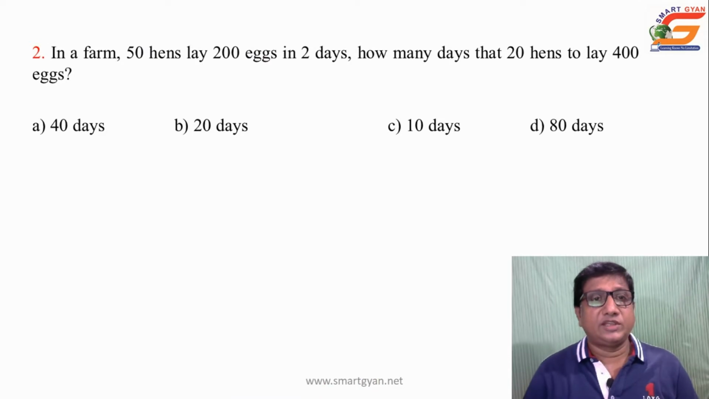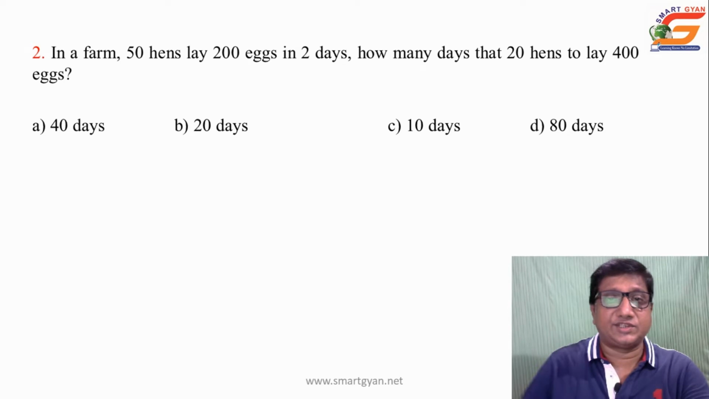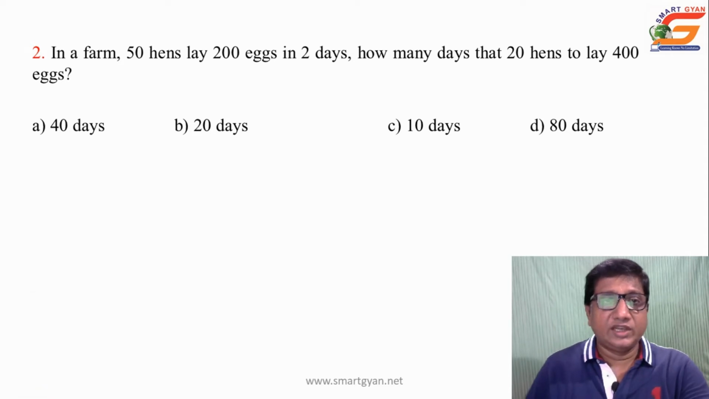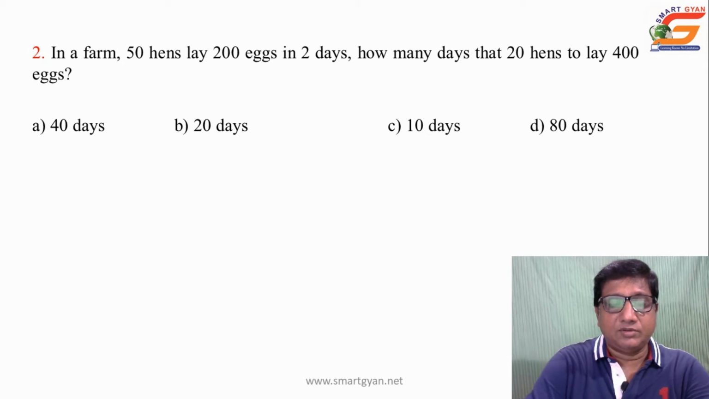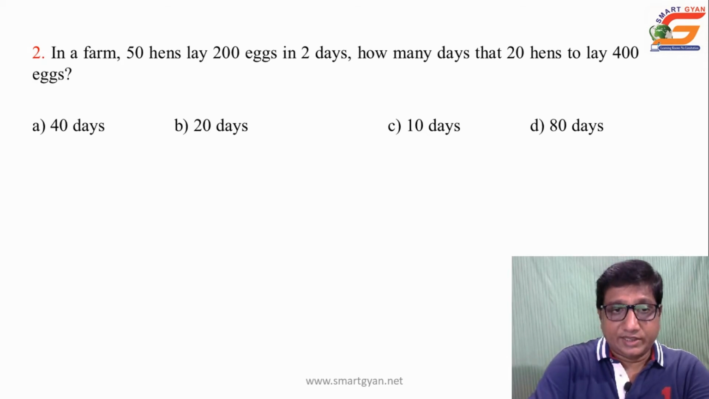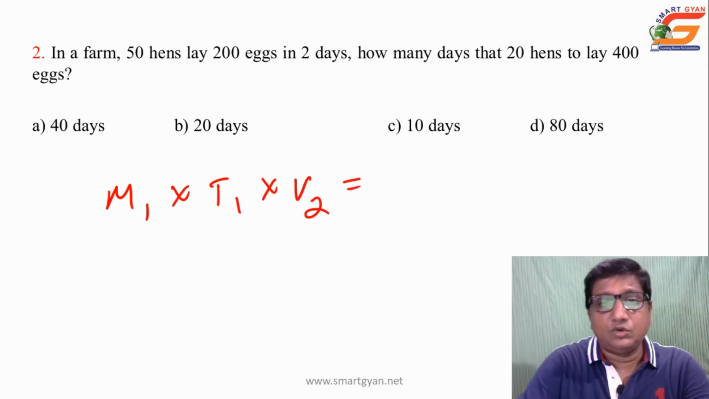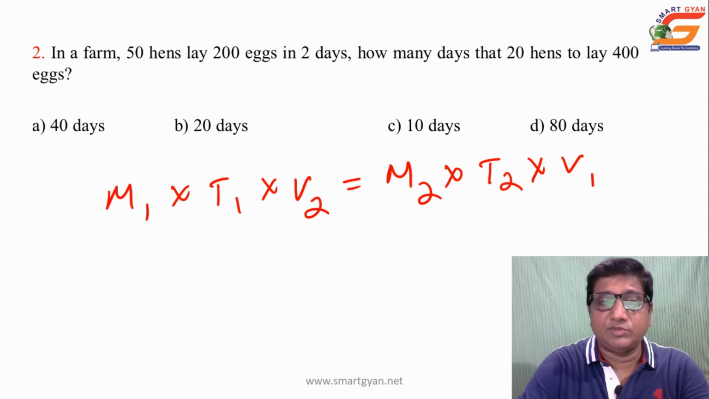Next question, in a farm 50 hens lay 200 eggs in 2 days. How many days for 20 hens to lay 400 eggs? In a farm 50 hens lay 200 eggs. This we can solve by M1 into T1 into V2 is equal to M2 into T2 into V1. This is the trick, try to remember this.